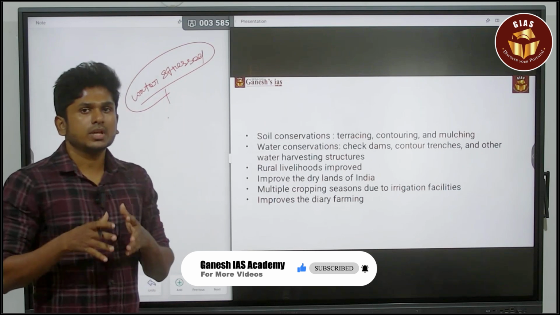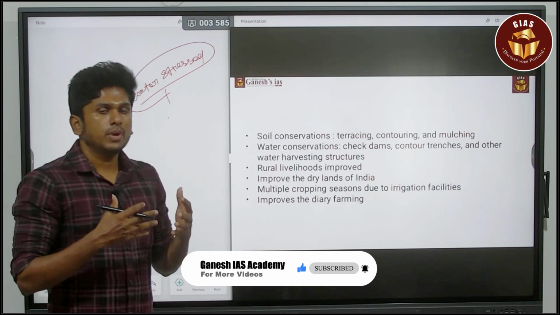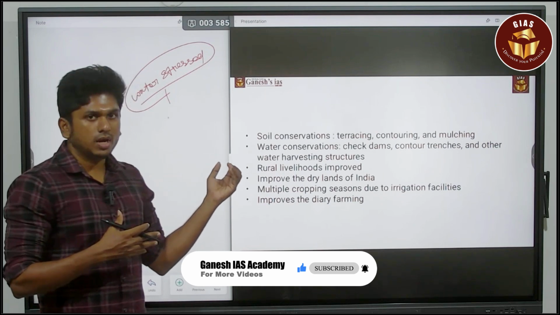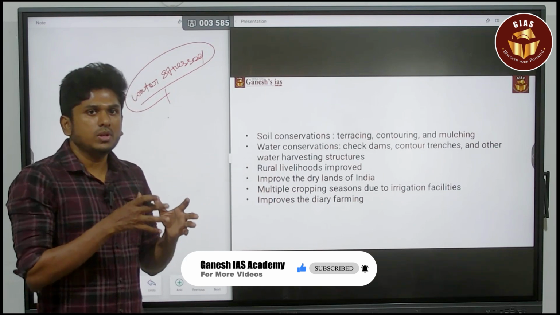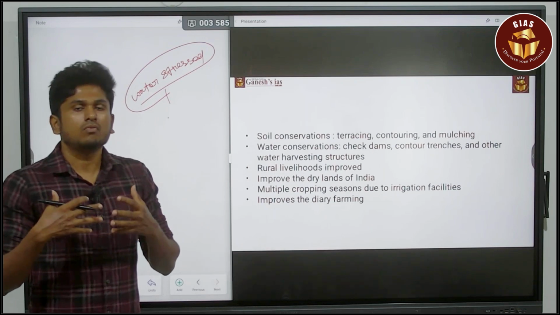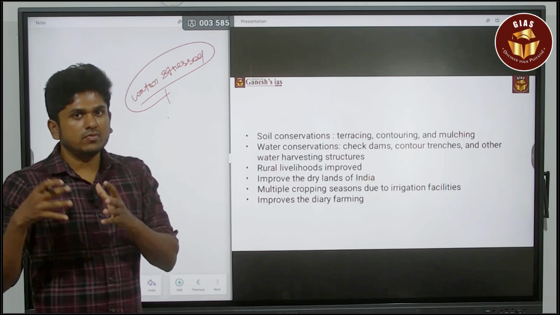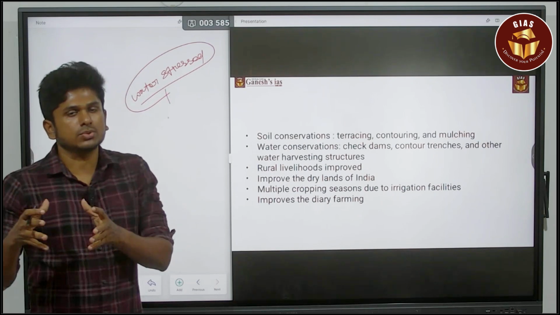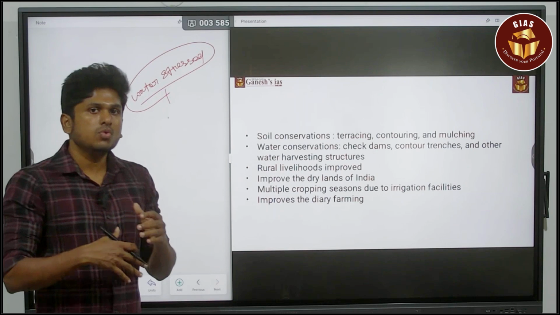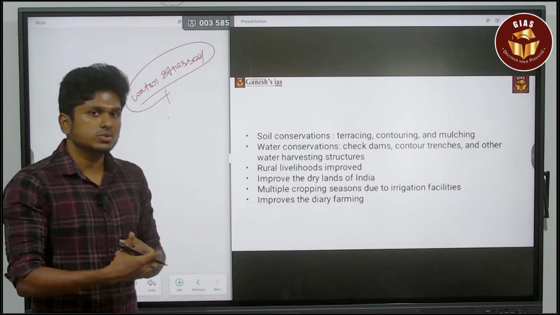In the non-monsoon period there is no availability of water. If you do this watershed management, you will have irrigated land, through canal, dam, or well irrigation, anything. So you have water in the non-monsoon season also, and you can go for multiple cultivations. That is also what it is going to provide.